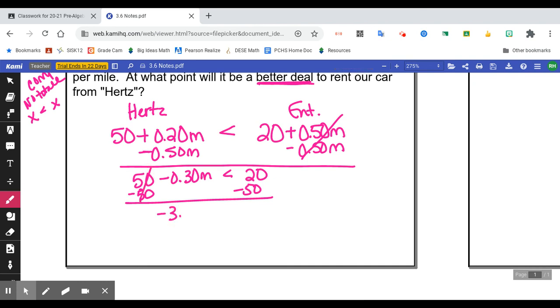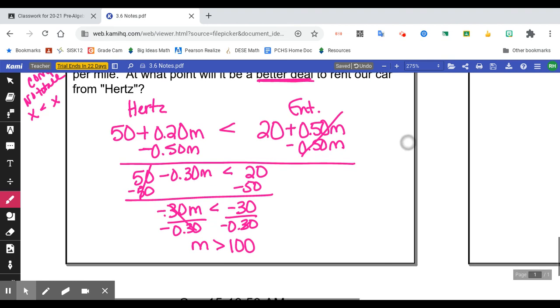And I've got negative 0.30 m is less than negative 30. And when I divide by negative 0.30, we get that m, and I'm going to flip it because I just divided by a negative, is greater than 100, right?